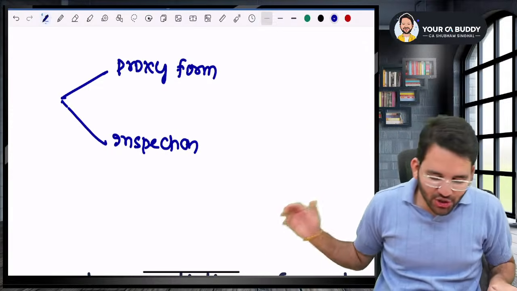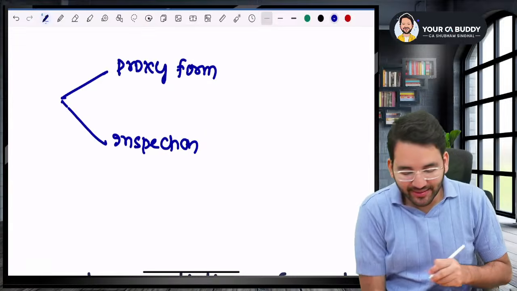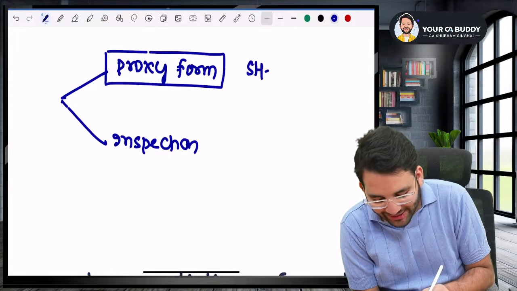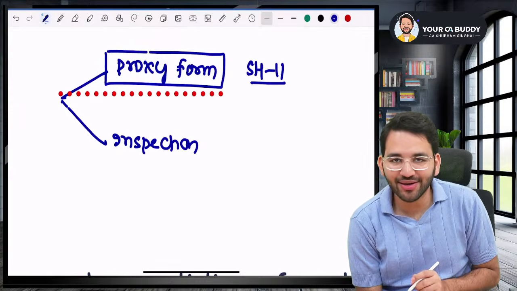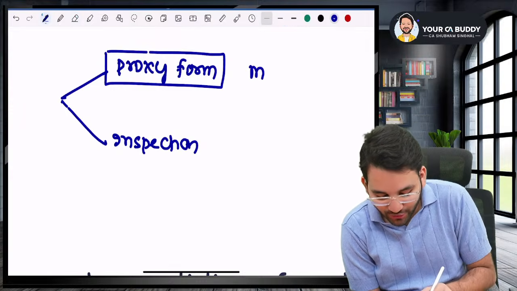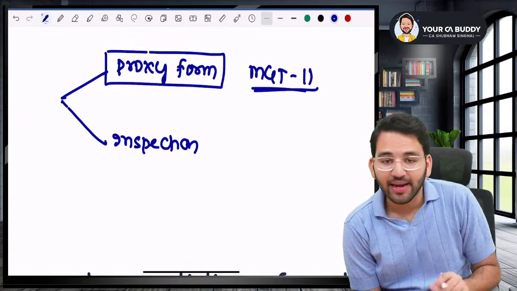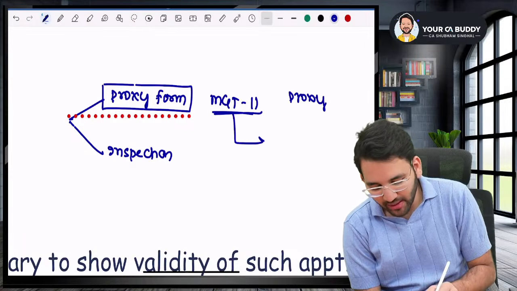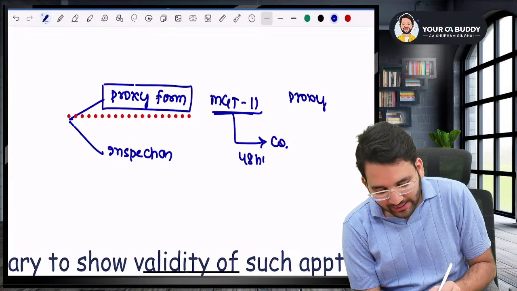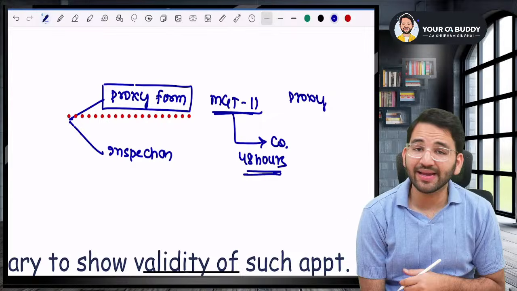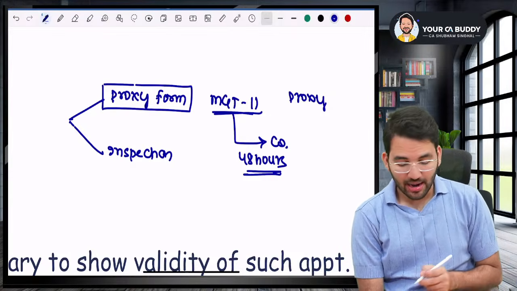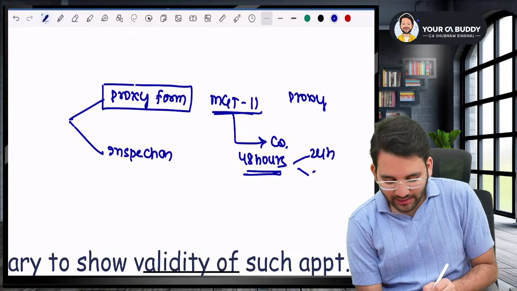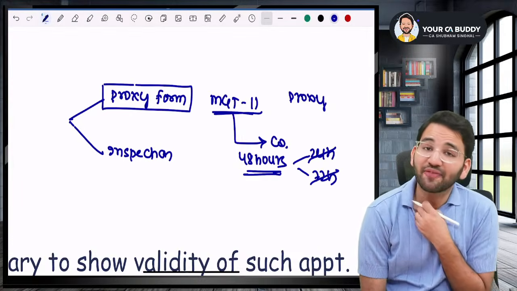Sir, what do you mean by submission of proxy form? Listen to me very carefully. Sir, submission of proxy form means that you will have to sign a form called MGT11, management and administration. In that MGT11, you will fill the details of the proxy and you will have to submit it to the company at least 48 hours before the general meeting. And trust me, this 48 hours timeline cannot be made 24 hours. It cannot be made 72 hours. It is fixed.